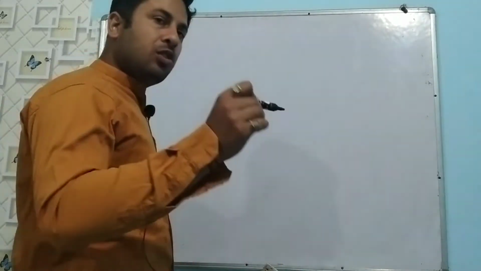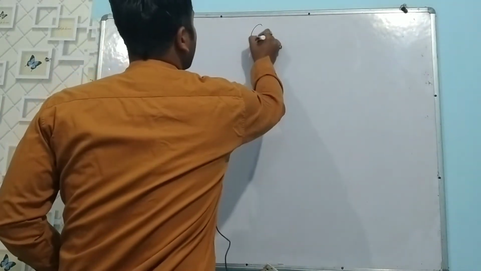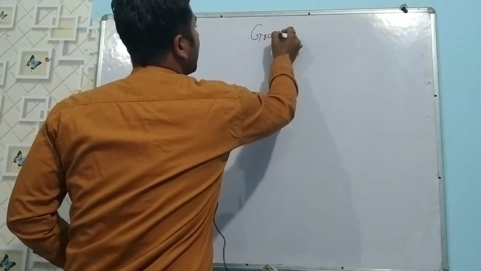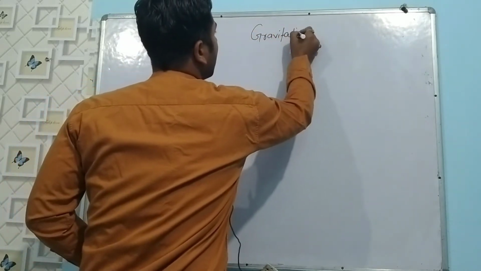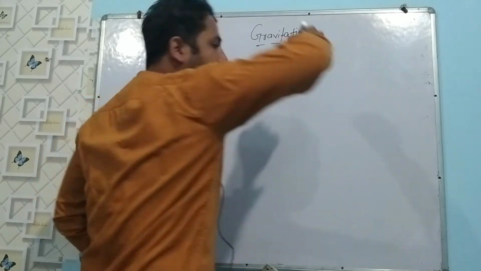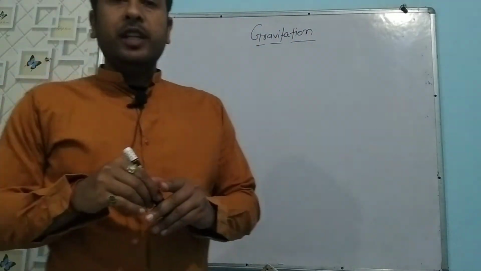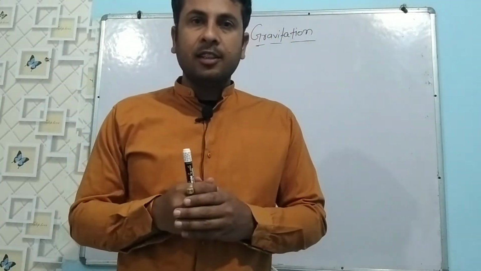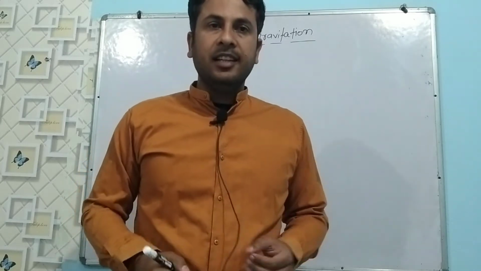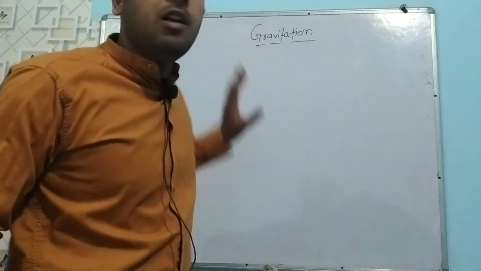Okay, so first of all we'll deal with gravitation, what gravitation is. Now you know that the planets revolve around the sun. So why do the planets revolve around the sun? It is just due to the gravitational force.